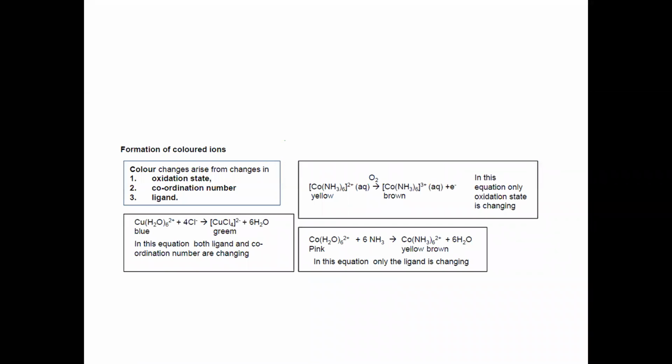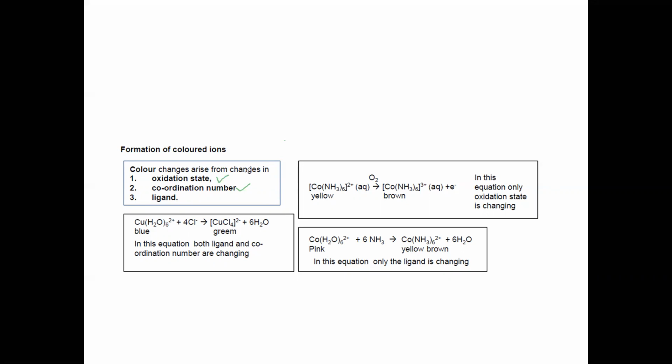Formation of colored ions. Why is there a color formation? Why will you see or observe a color? The color change arises from different reasons. It may be a change in oxidation number. When the oxidation number changes, there's a color change. When the coordination number changes, there might be a color change. For example, first it was forming 6 dative bonds, and then it is forming 4 dative bonds.